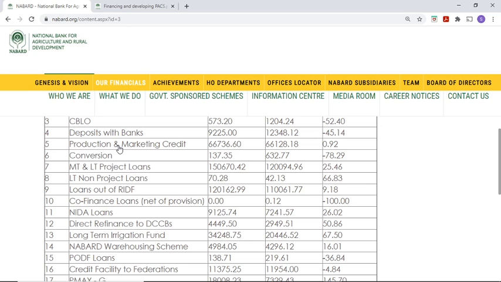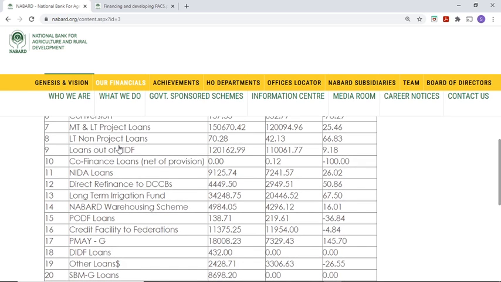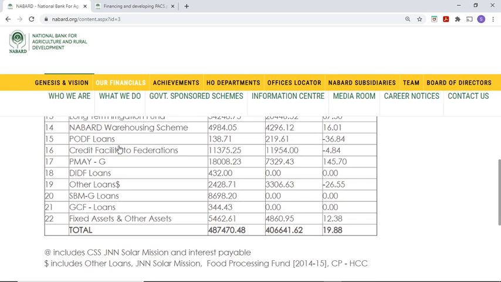Very important. So loans out of RIDF, and 10th point, co-finance loans, then NIDA loans, then direct refinance to district cooperative banks, then long-term irrigation fund, NABARD warehousing scheme, PODF loans, credit facility to federations, Pradhan Mantri Awas Yojana Gramin, DADF loans, other loans, SBMG loans, GCF loans, fixed assets and other assets.